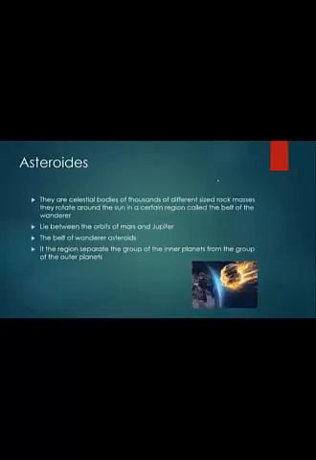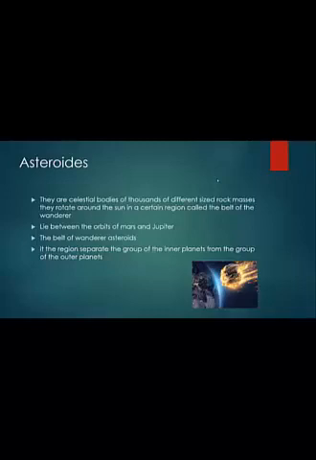The next celestial bodies are asteroids. Asteroids are celestial bodies of thousands of rocky masses of different sizes. These asteroids rotate around the sun in a certain region, known as the asteroid belt. It lies between the orbits of Mars and Jupiter.